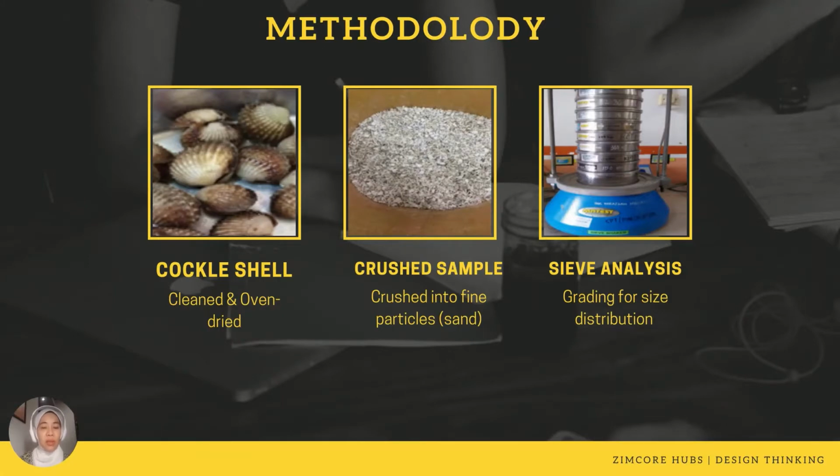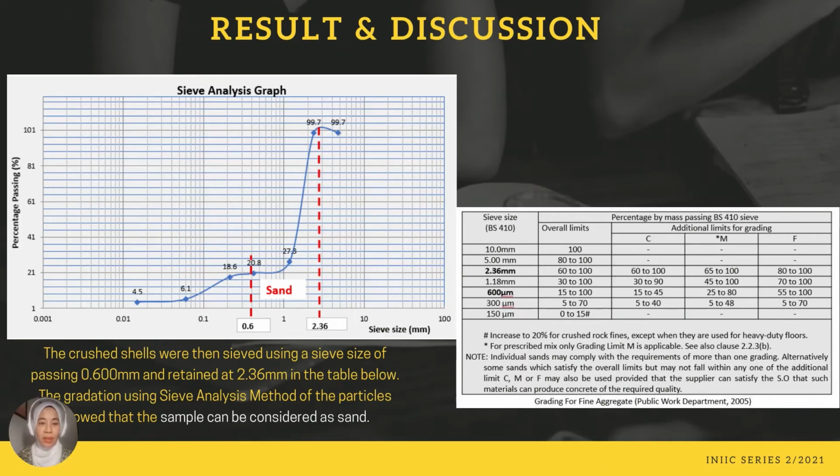For the methodology, first we prepare the cockle shell, clean and oven dry, and then we crush the sample into fine particles to make it as sand particles, and then we do sieve analysis. For sieve analysis, the crushed shell was sieved using a sieve size of 0.6 to 2.36 mm. The gradation using sieve analysis method of the particles shows that the sample can be considered as sand.